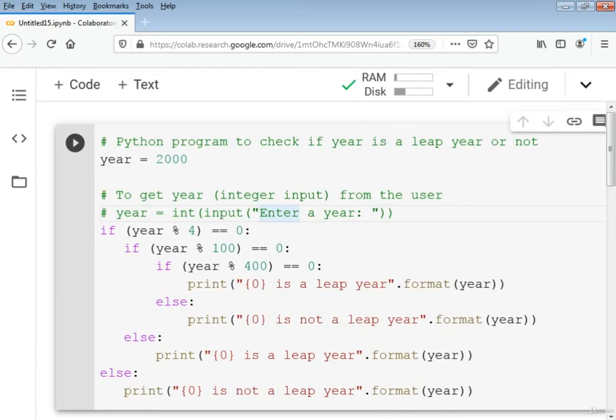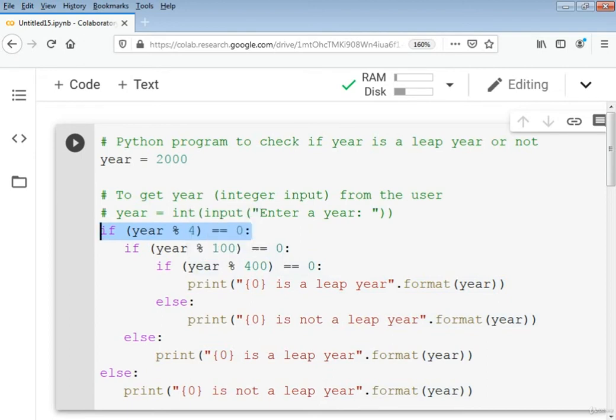You see that in this line, if year divided by 4 is equal to 0, then the year is a leap year. So this line is connected to it.